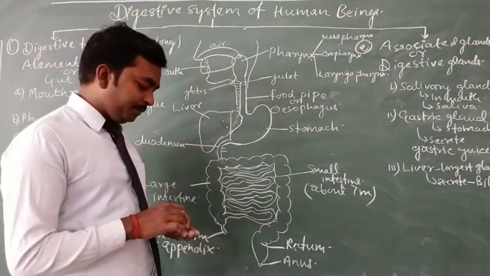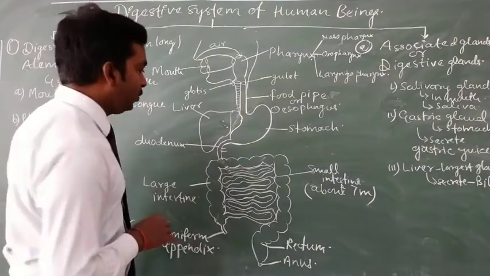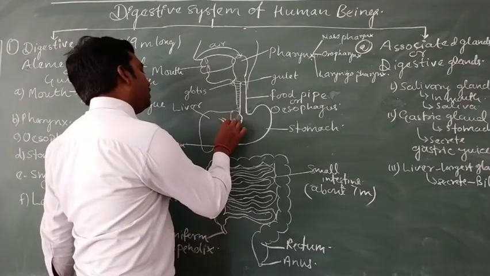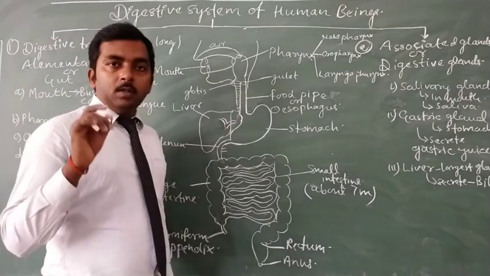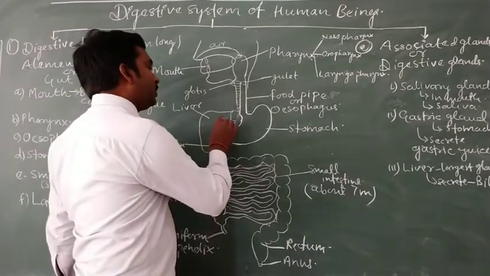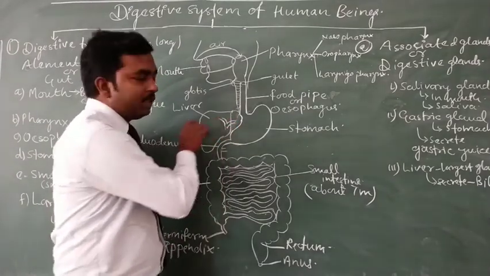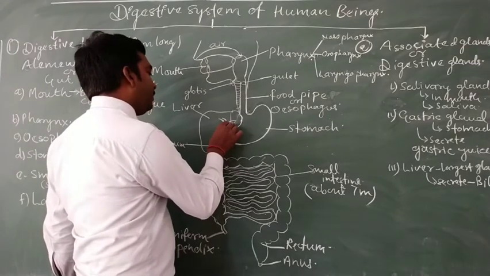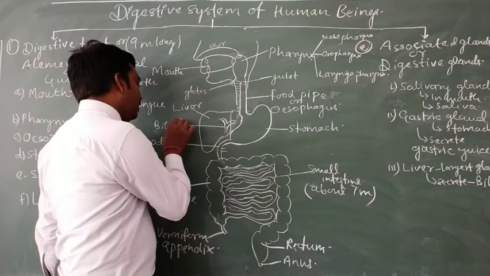So how does bile get secreted and enter the alimentary canal? For that purpose there are a number of ducts. The ducts coming from both the smaller and larger lobes of the liver unite together to form the bile duct.